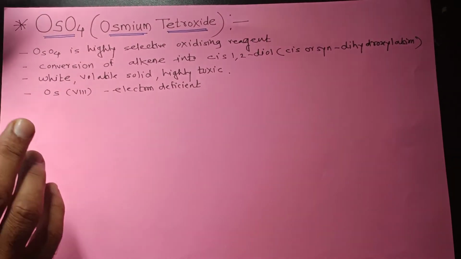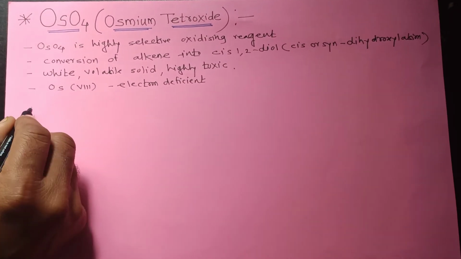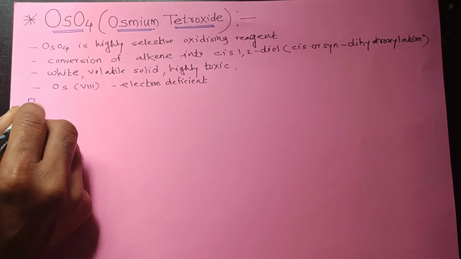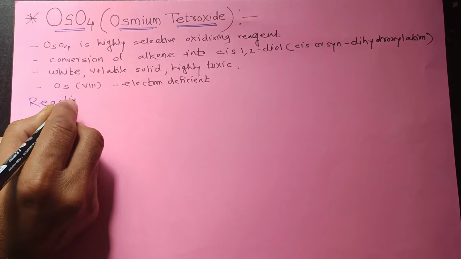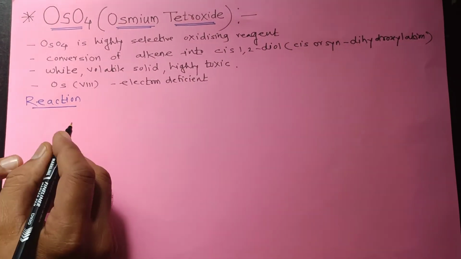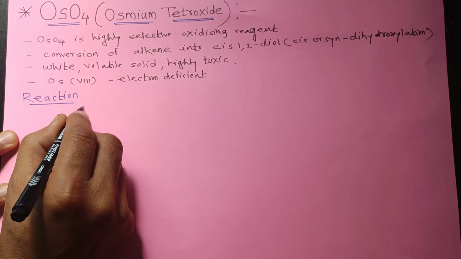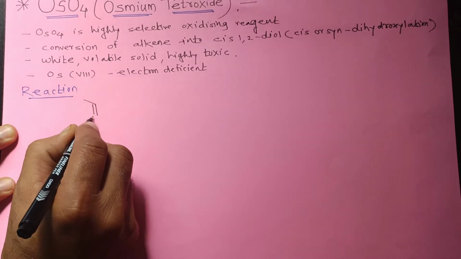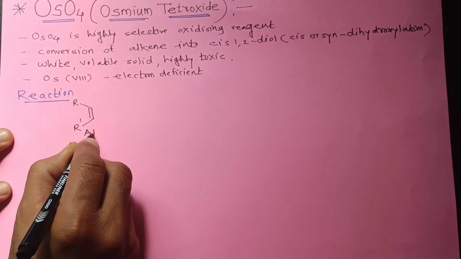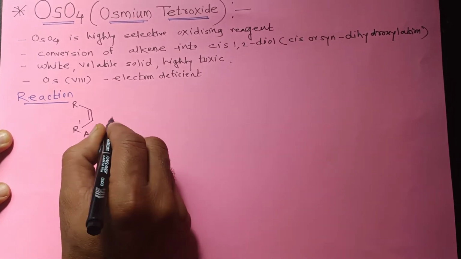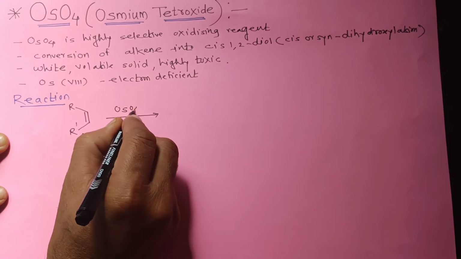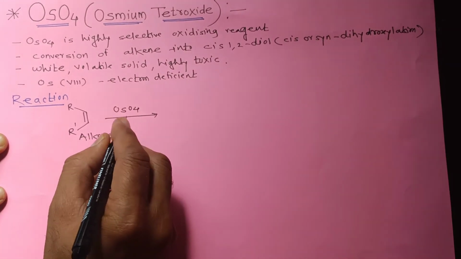Now we will see the reaction of oxidation of alkene using osmium tetroxide. Here we will take a general alkene like this. That alkene undergoes oxidation with osmium tetroxide.